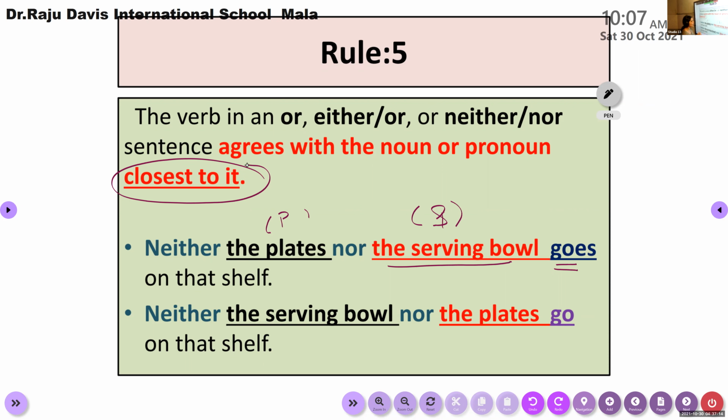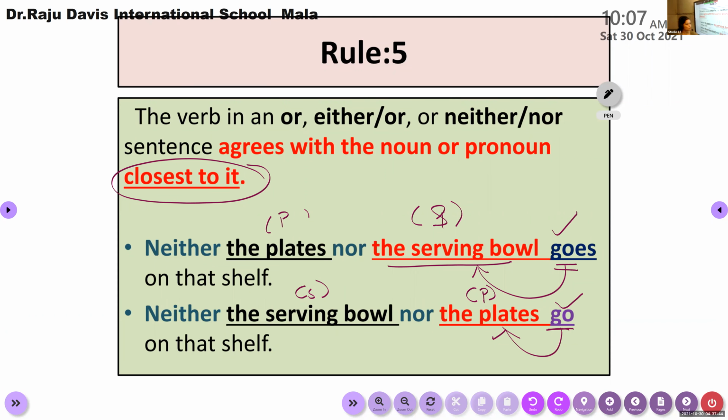Before filling the blank with a verb, we have to think about the noun closest to the verb. If the noun closest to the verb is singular, use a singular verb. If the noun closest to the verb is plural in form, so here plates is plural, serving bowl is singular, then we have to use a plural verb.